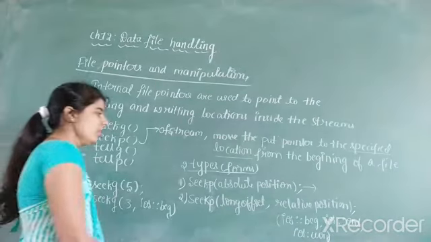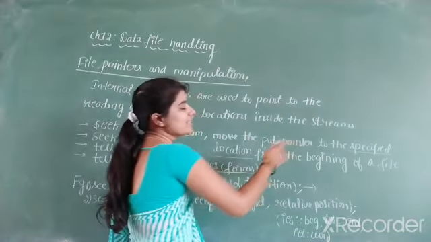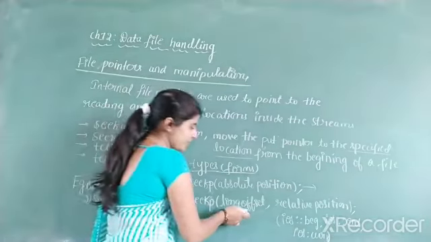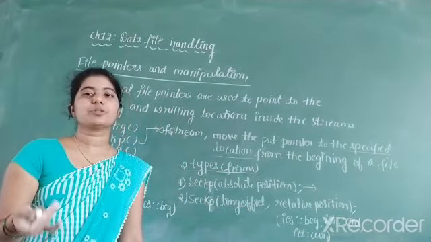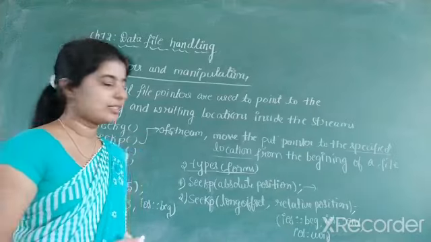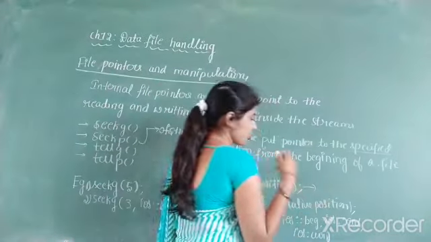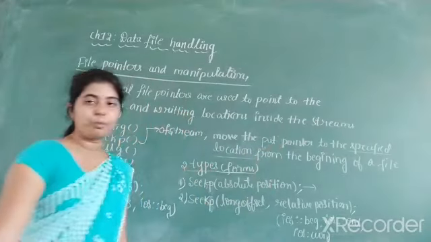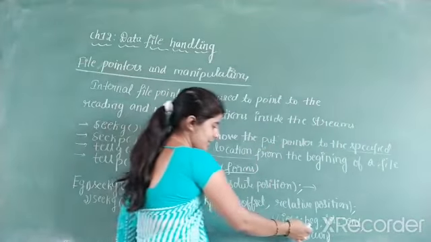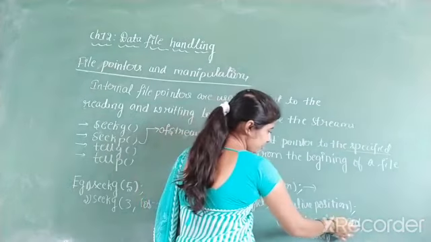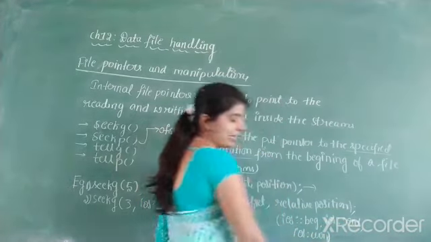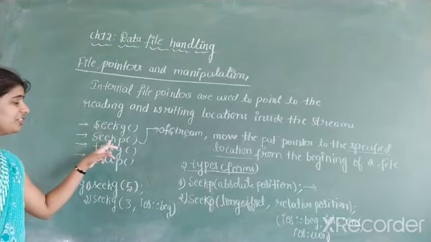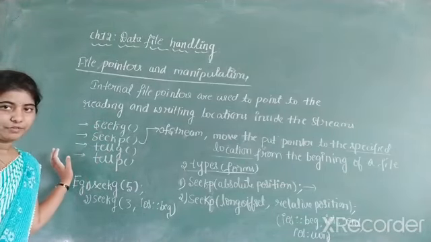And here, absolute position indicates the specified location from the beginning of a file, and long offset may be any integer, positive, negative or 0. Relative position sets the position of the put pointer, whether the put pointer is at the beginning, at the end, or at the current position. So this is about seekg and seekp member functions.